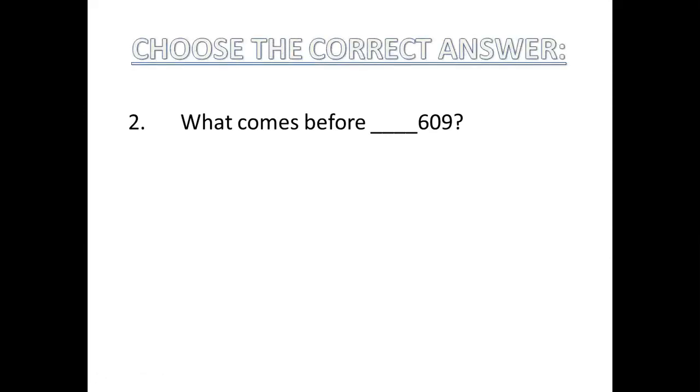You have to choose the correct answer. What comes before 609? Do you know the answer? Let's see the options. A, is it 608 or B, 689? Do you know the answer? The answer is very good. 608, 609. Yes, very good.